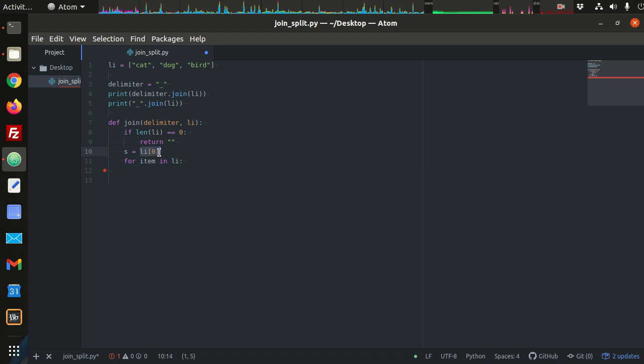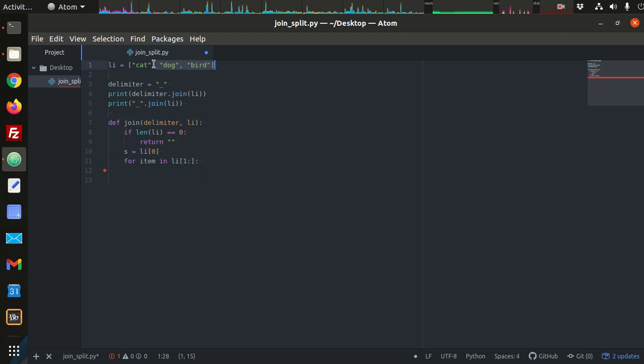But here we see s already holds that first item. Okay, so we don't really want item to be every item in the list. We want to take a slice of this, and we'll say from the items in the list starting after the first item. So if you think about this as a slice, if the whole list is a loaf of bread, the first slice here is the 0 slice. The 1 slice is here, and we're going to go from 1, the 1 slice, colon, and then since we left this second index or slice number blank, that means go to the end of the list.